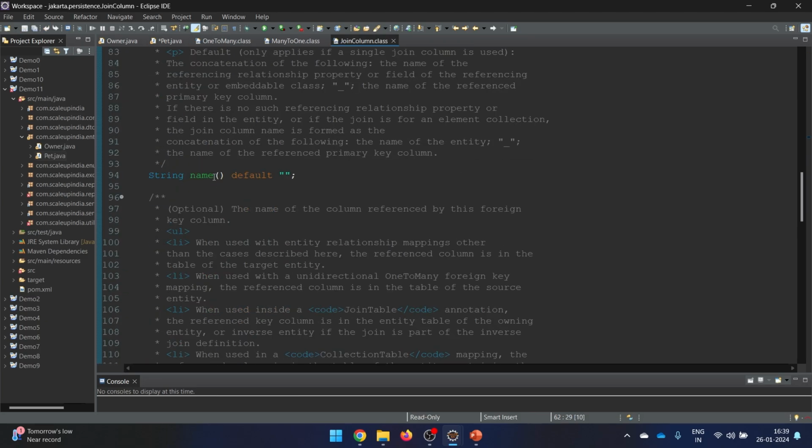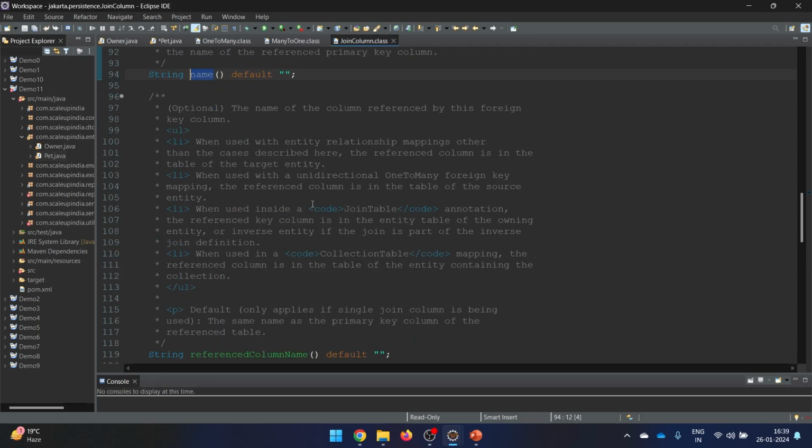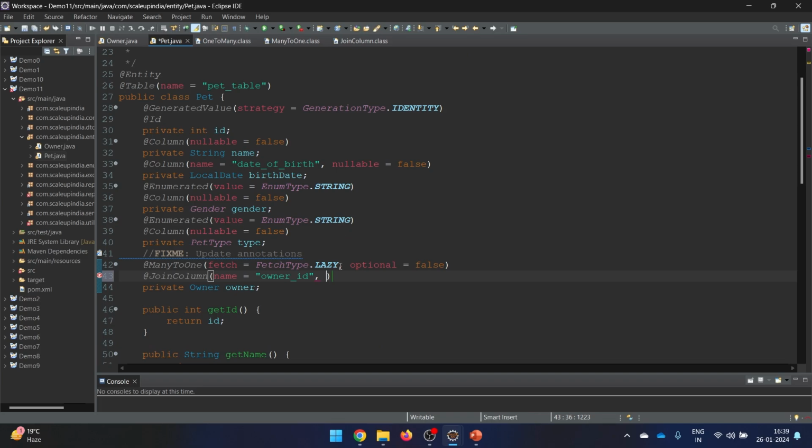In the join column, the number one thing is name. This name represents what is going to be the name of that extra column in this table only. So in this table, the name of that extra column is going to be owner underscore ID. So this is the name we want to use here. The next one is referenced column: which column it is going to reference of the other table. In the other table, that is in your owner table, it is just ID. Yeah, that is fine.